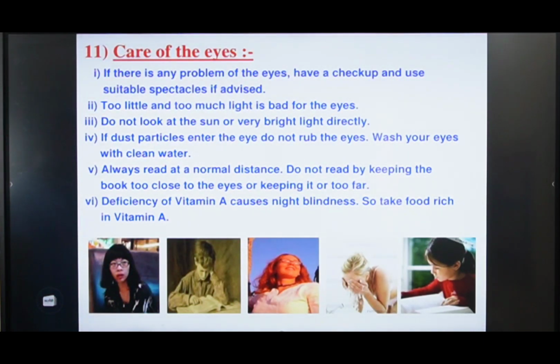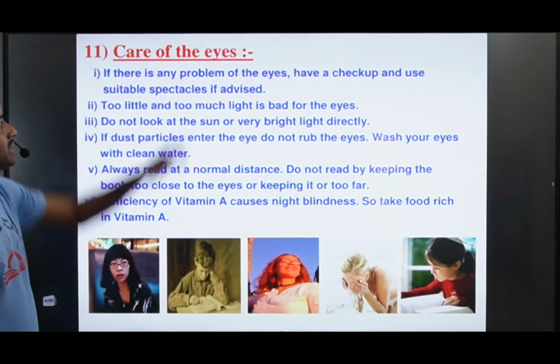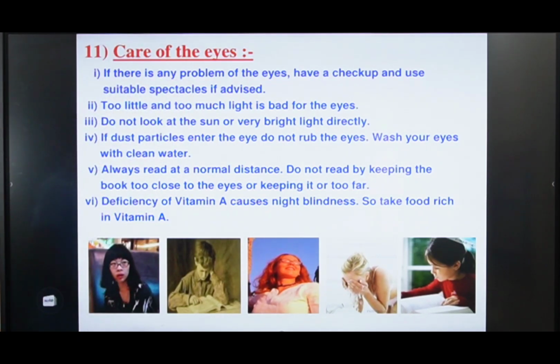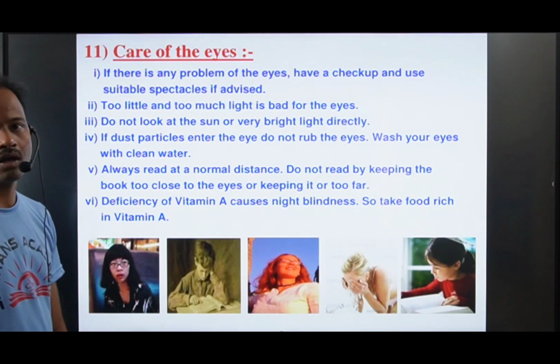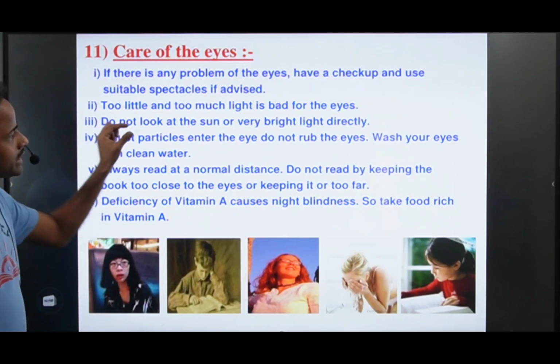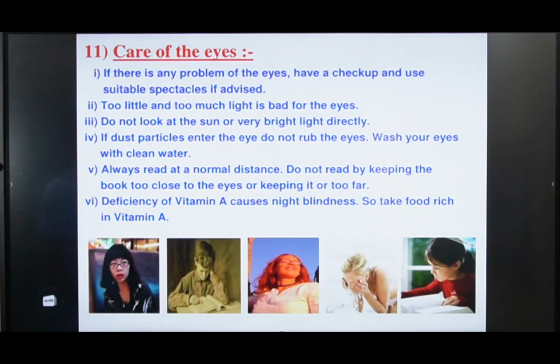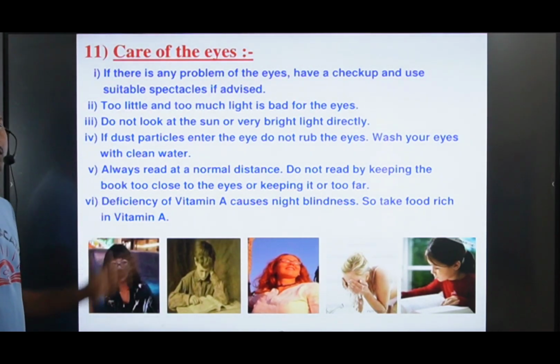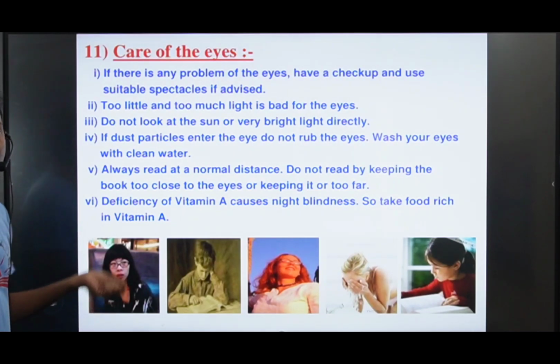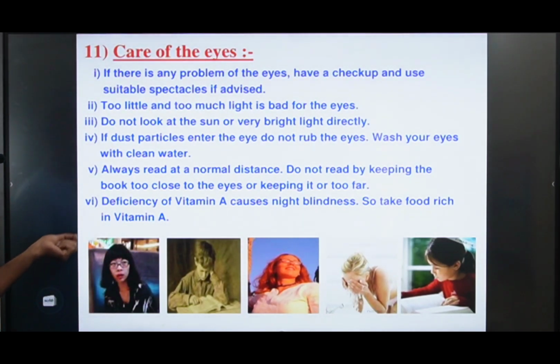Care of the eyes. Okay, eyes are very important organs to the humans. Then how can we take care of our eyes? If there is any problem of the eyes, have a checkup and use suitable spectacles if advised. Too little and too much light is bad for the eyes. Do not look at the sun or very bright light directly. If dust particles enter the eye, do not rub the eyes. Wash your eyes with clean water. Always read at a normal distance. Do not read by keeping the book too close to the eyes or too far either. Keep it at the normal distance.